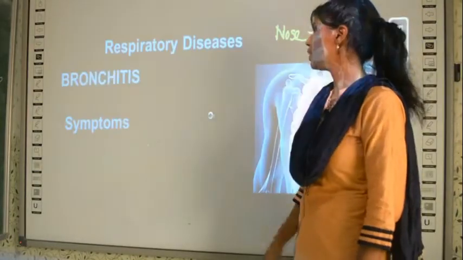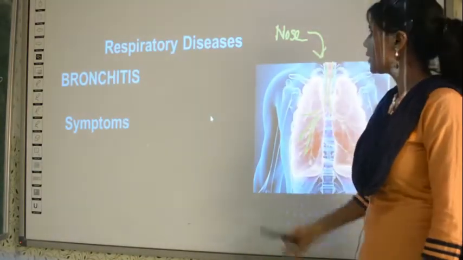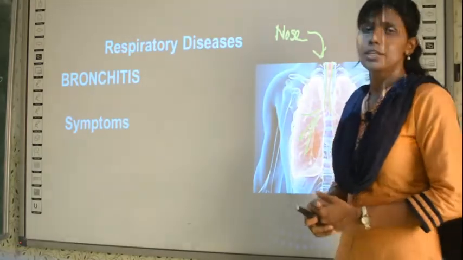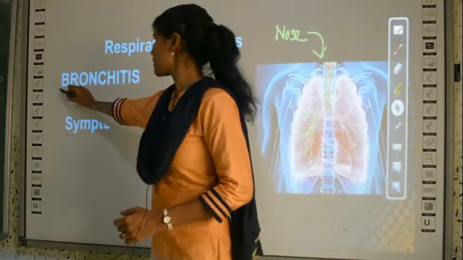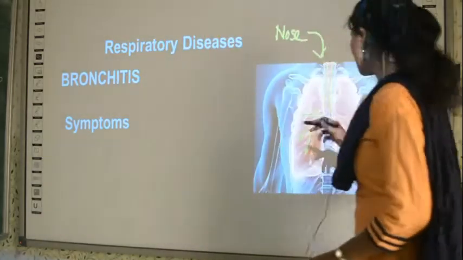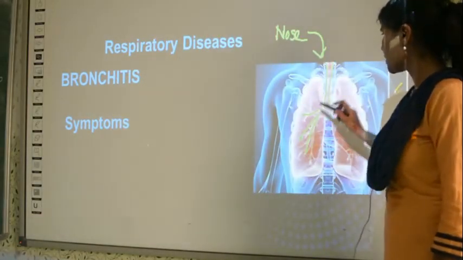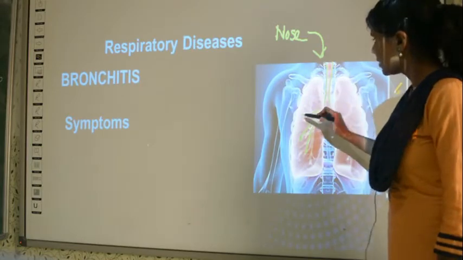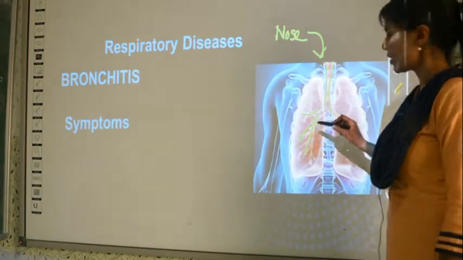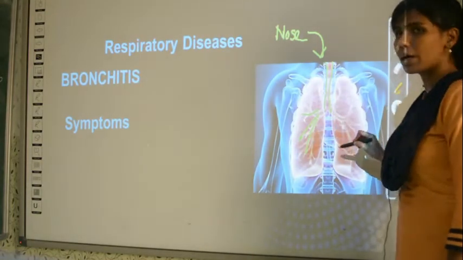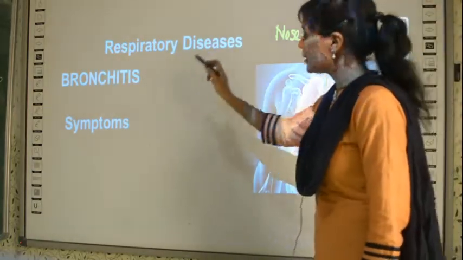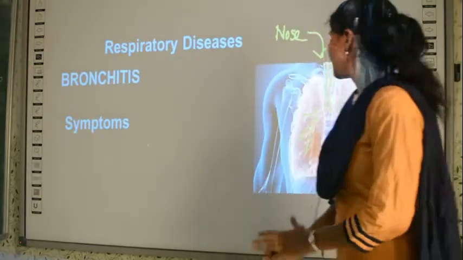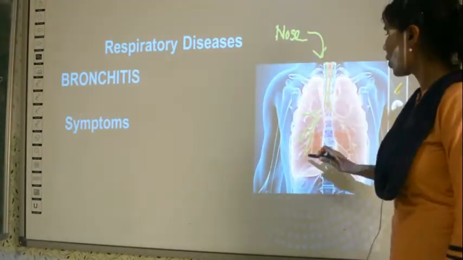So now we learn about the next disease called bronchitis. So bronchitis is, see, you have a word bronchus, right? So which is the bronchus here? This is the bronchus. This is the trachea and this is the bronchus, right? You have two, it is bronchi. So this is the trachea and this is the bronchi. So in the disease called bronchitis, there is inflammation in the bronchus.